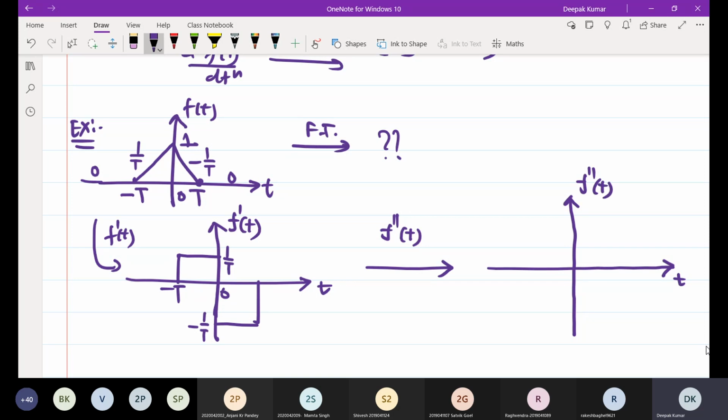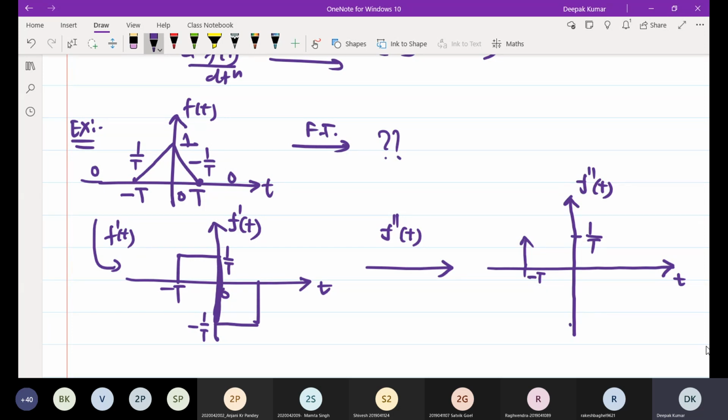See, one step change occurs at t equal to minus T. If you differentiate this step, it will become an impulse at minus T, and the area of this impulse will be the change in step. What is that? That is 1 by capital T. Another step change occurs at the origin, and this change in step is minus 2 by T.